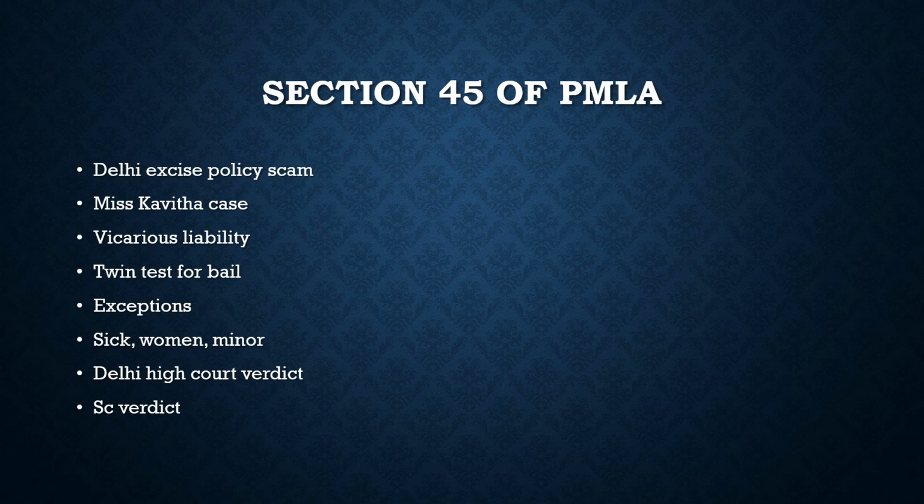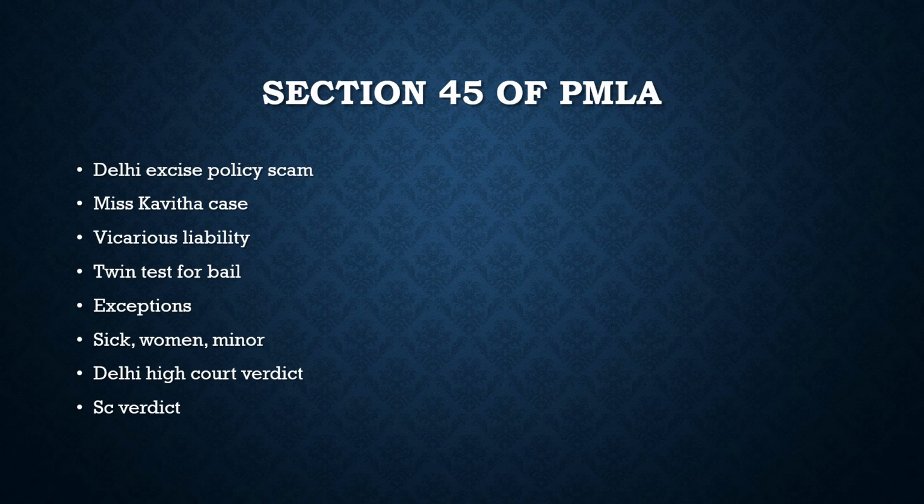First, the court believes that he is not guilty. Second, the court believes that if the bail is given, he will not alter the evidence, he will not commit further crime, and he will not flee away from the country. If these two conditions are fulfilled, it is called the twin test, under Section 45 of the PMLA Act, and then only the courts can give bail to a person who is prosecuted under the PMLA Act. This section basically talks about bail, but it shows us how difficult it is for a person to get bail if he is caught under the PMLA Act.